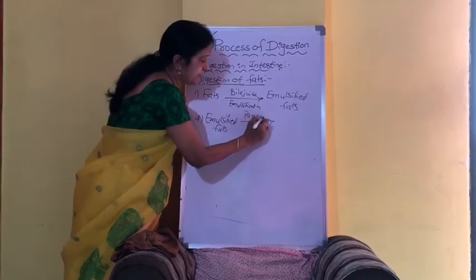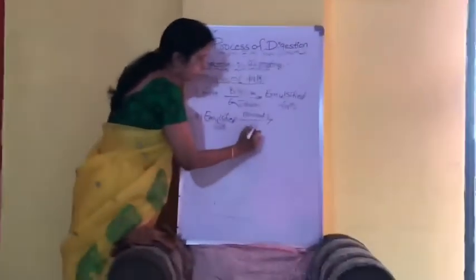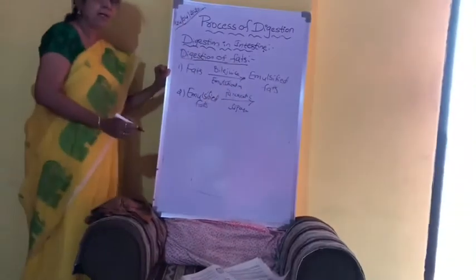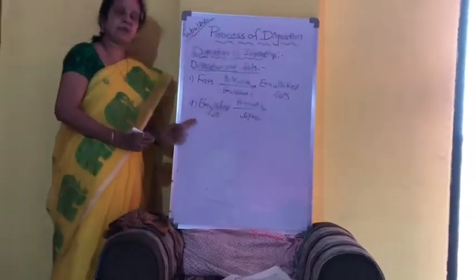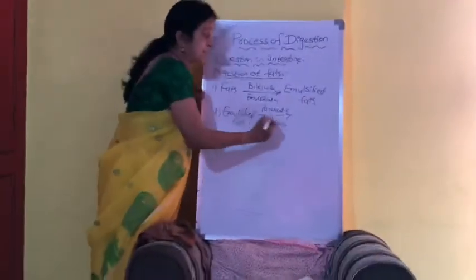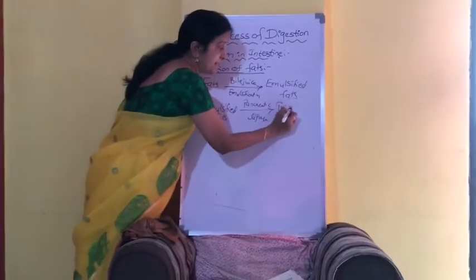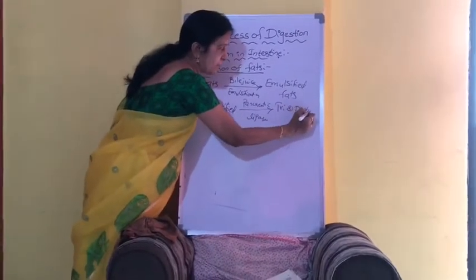Next, what will happen? On these emulsified fats, pancreatic lipase will act. Okay? Pancreatic lipase will act on the emulsified fat and convert them into triglycerides and diglycerides.